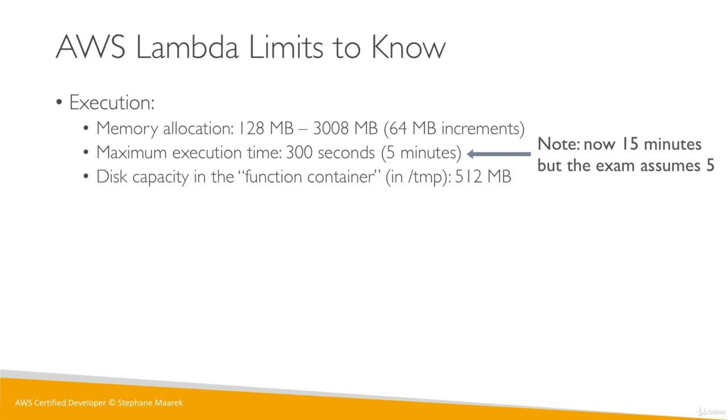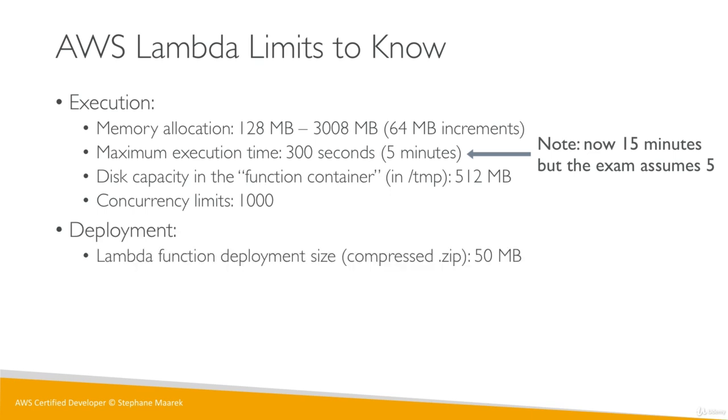The disk capacity in a function container in the /tmp directory is writable, and you can write up to 512 megabytes of stuff. So if you wanted to pull images, databases, datasets, whatever you want, you could write up to half a gigabyte of data into the /tmp directory. Finally, the concurrency limit, which you can improve through a support ticket, is 1000 Lambda functions that can concurrently execute. Okay, this is for execution.